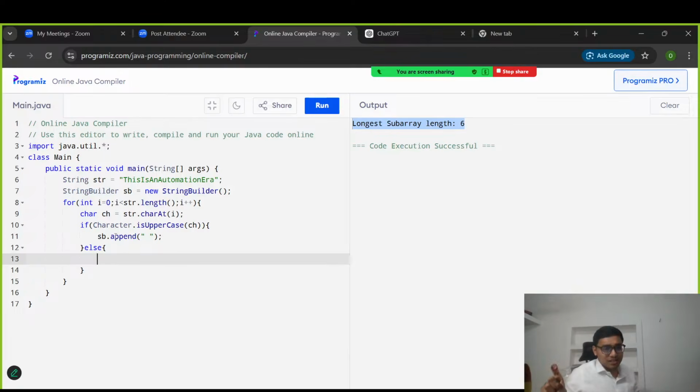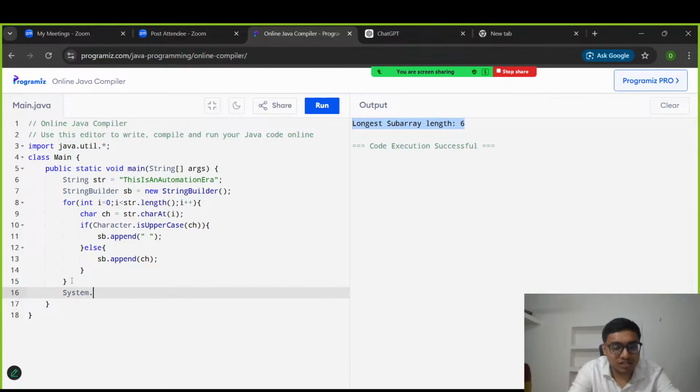In the else part, if it is uppercase, then we have added a space, and if it is not uppercase, then similarly as it is we need to add it. As it is, sb dot append whatever character we have, if it is small. So sb dot append the current character, that is ch. And in the last, just simply put System dot out dot println of sb, our string builder. After converting into a string, we use the sb dot toString method to convert the given string builder into a string.